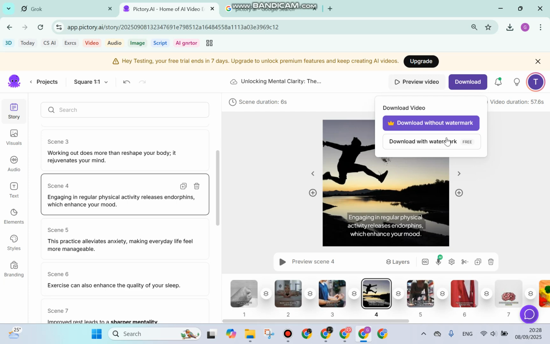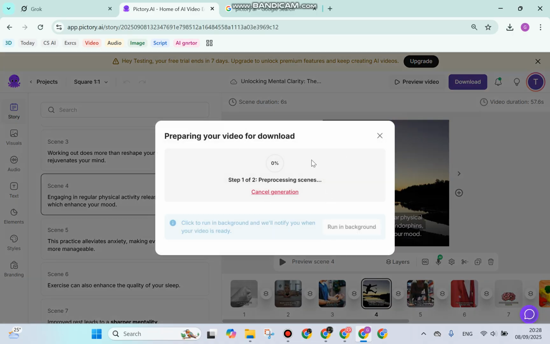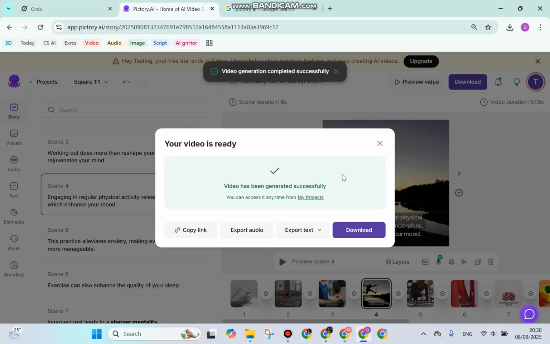But if you are okay with the watermark, you can click download with watermark and let the AI prepare and generate the video first. And finally, after the preparing and generation process, the video is ready to download.